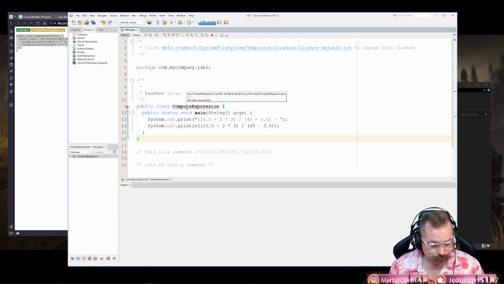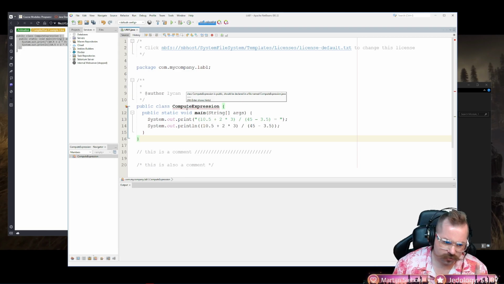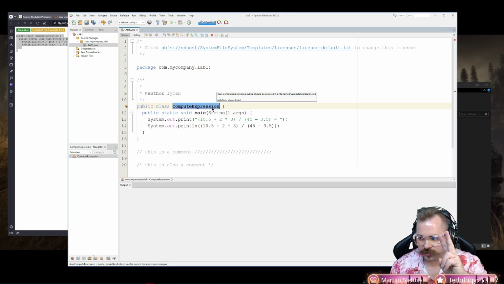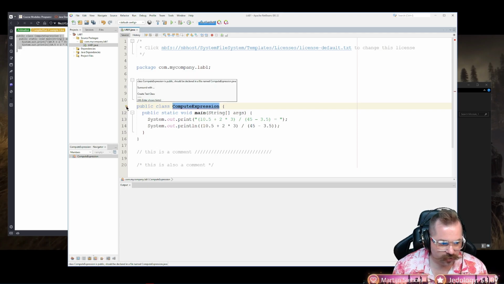Now, we were getting this error in class, and I didn't know exactly how to solve it. See how we have a red mark right here? There's an error. Why is there an error? If we come here to projects, you can see that we've called this lab1.java. It's looking for something called ComputeExpression. So we have two ways to fix it. This is the easy way.